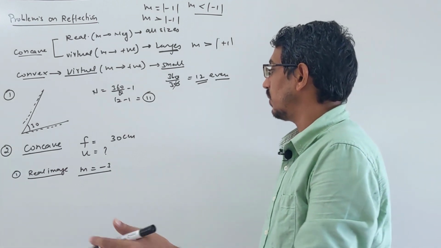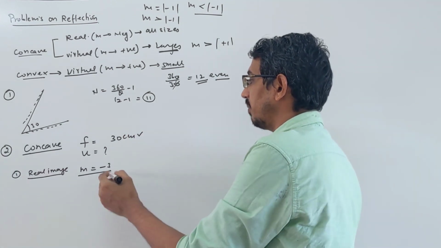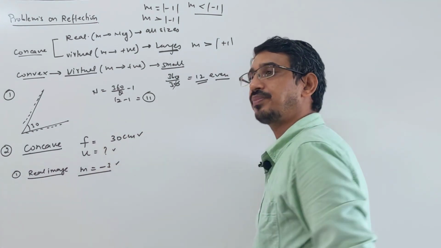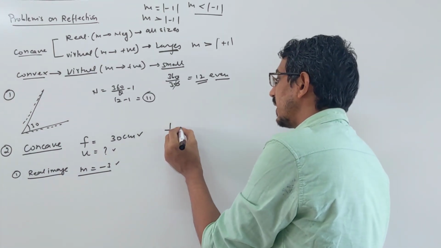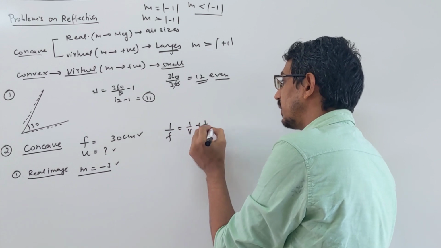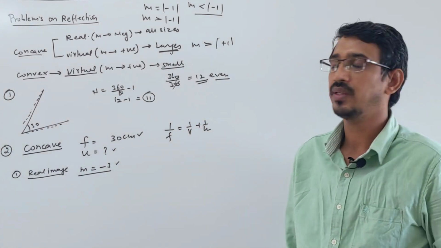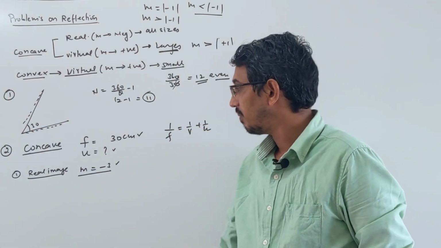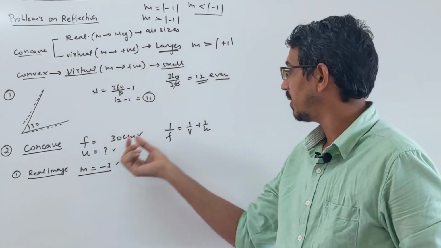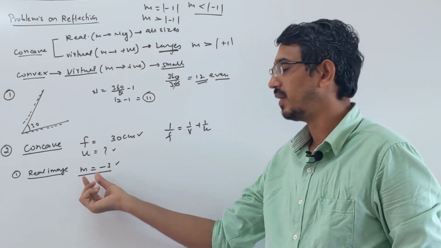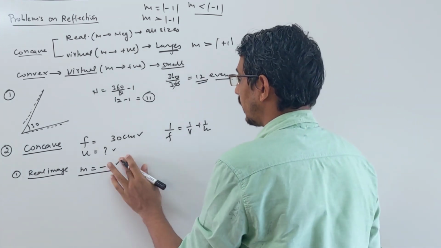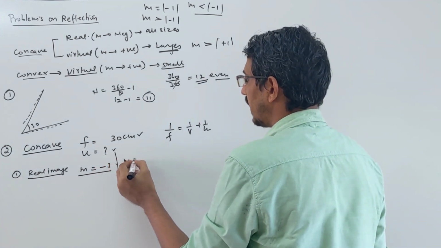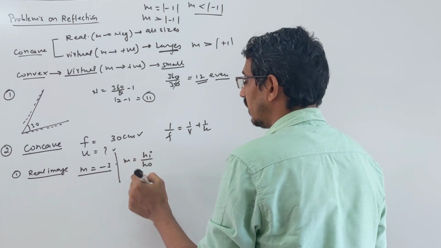Now look here, focal length is given to us, magnification is given, and u we need to find. Generally we solve all questions by writing the equation 1 by f is equal to 1 by v plus 1 by u, then you have to put the sign convention. But what is important here is that magnification is given directly, so instead of that equation you should use the magnification format, because I told you magnification can be written in many ways. M you can write simply as h i by h naught, this is one way.